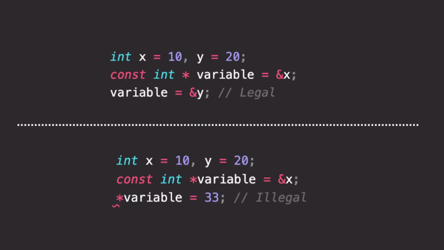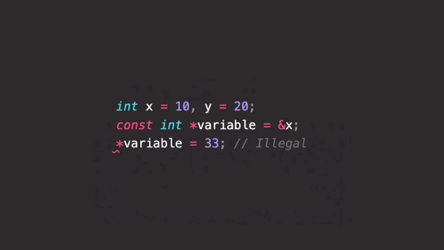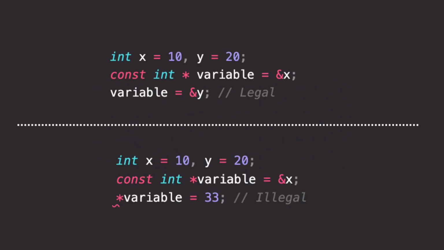That means while you can change what it points to, you can't change the value at the location it is pointing. So doing this will give you an error. So that means that the pointer itself is not const, but the value it is pointing to is constant.